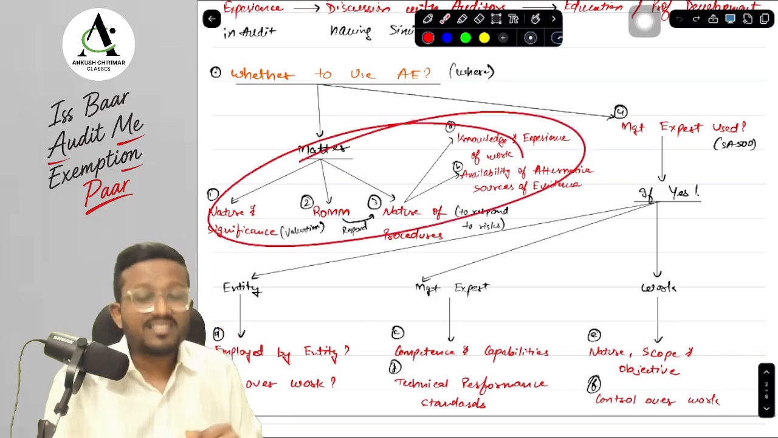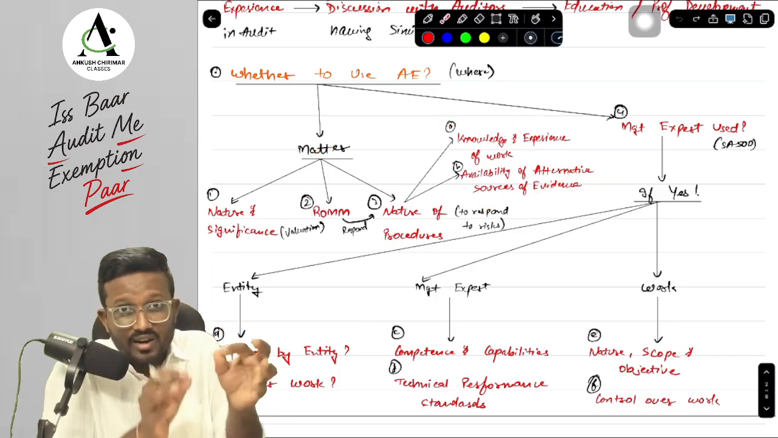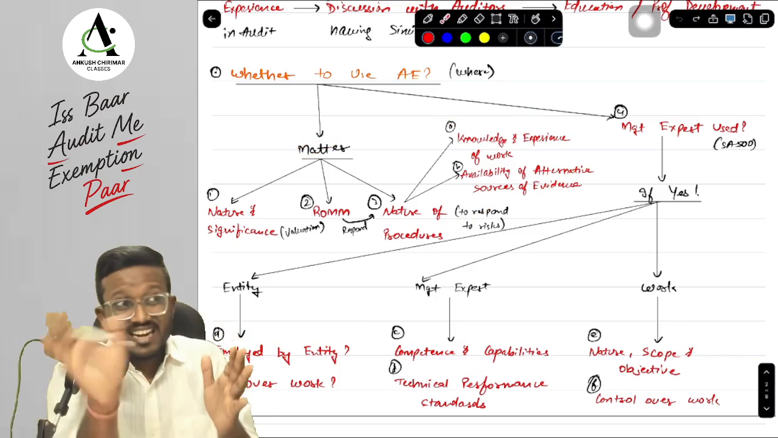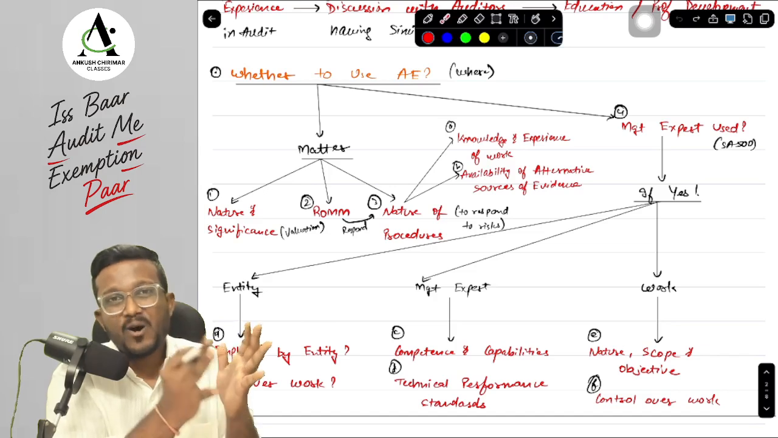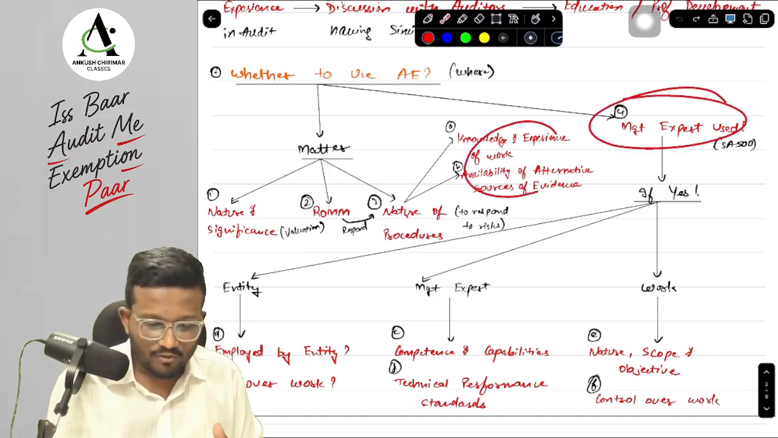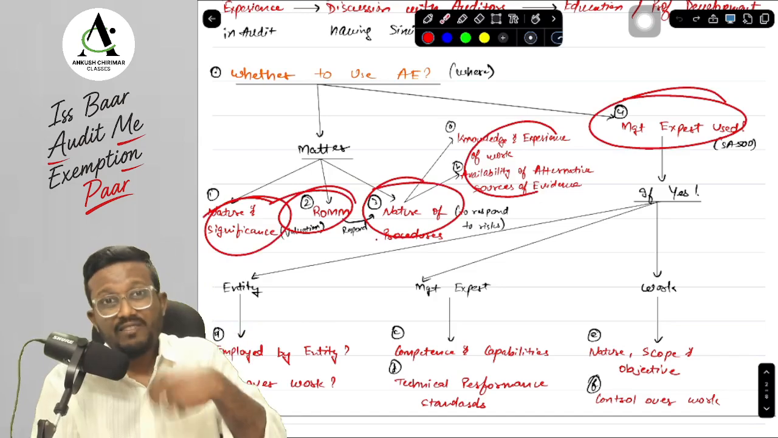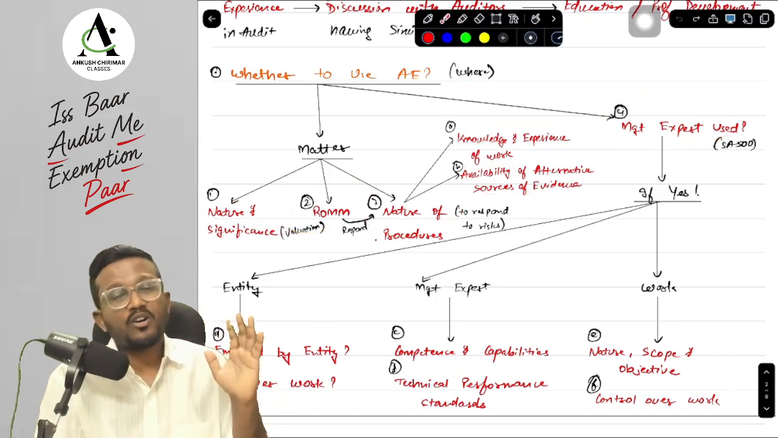So based on these things we will decide whether we want to use an auditor's expert for this particular matter or not, and secondly we will also see whether management has used a management's expert for this particular area or not. Okay, yes sir, these are the 4 points that we will be checking to decide whether we need to use the auditor's expert or not.